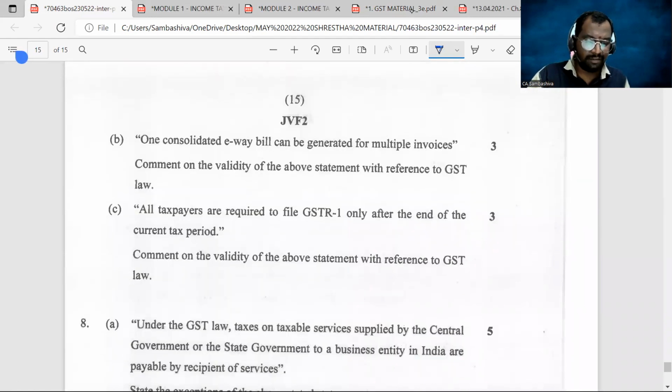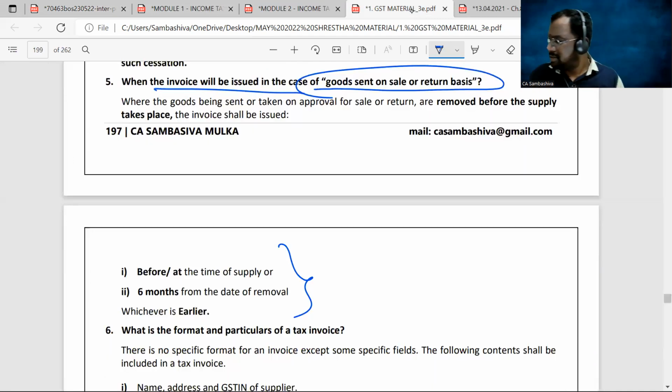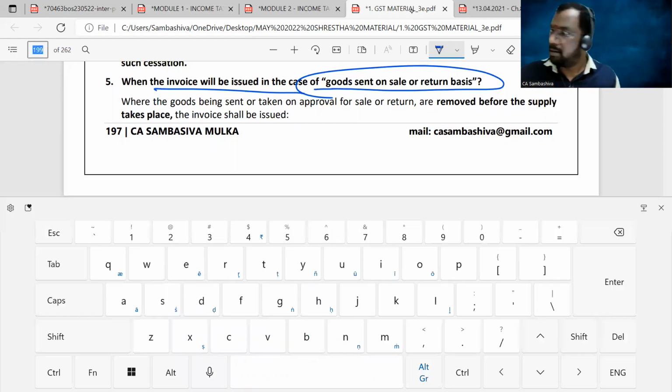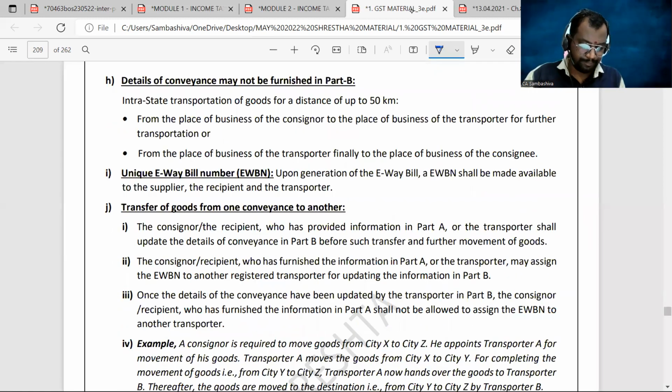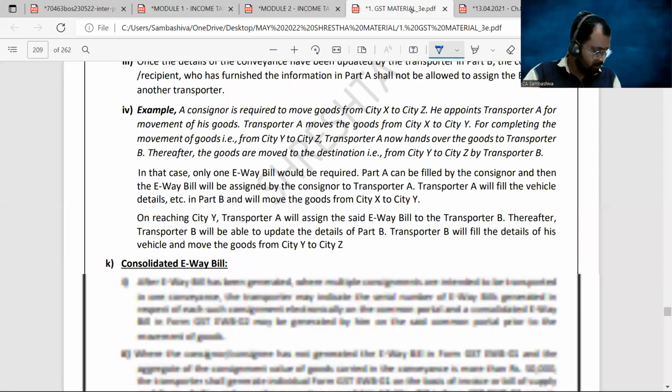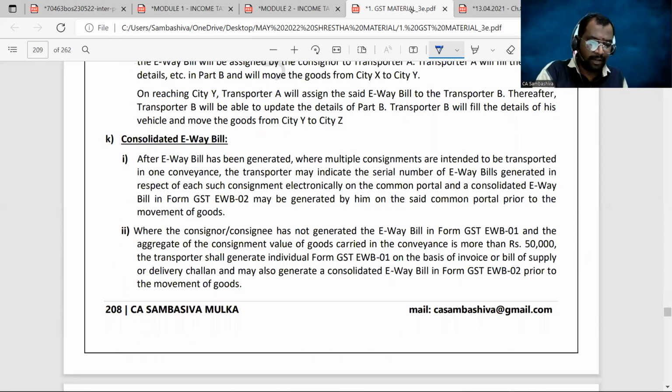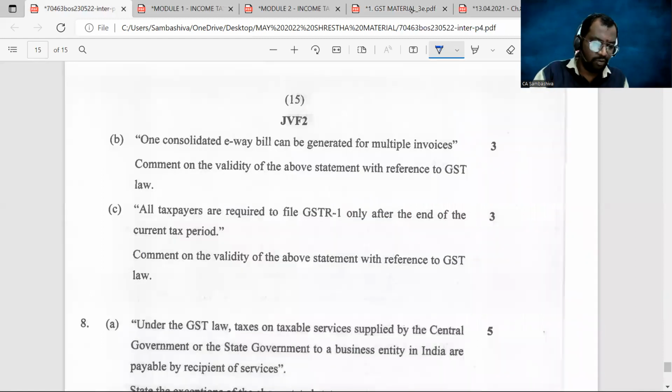One consolidated e-way bill can be generated for multiple invoices. E-way bill, same chapter. And the provision was mentioned in 209. Yes, here you can see consolidated e-way bill. You have a concept called consolidated e-way bill. From this concept, you got this question.